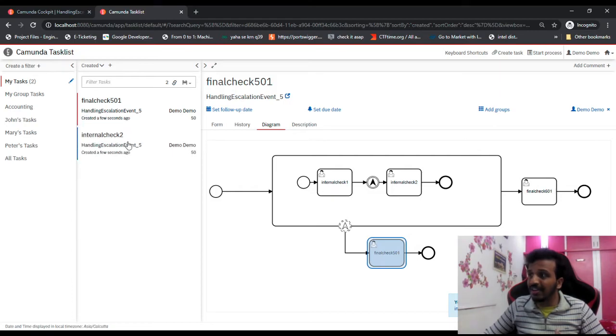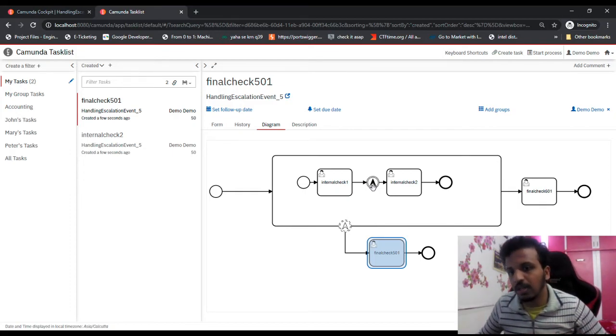But internal check 2 did not complete. It is waiting for me. So what will happen? First I will complete my escalated business logic, that is the 501. You can see the order, correct? So it is waiting for the escalated business logic to complete.